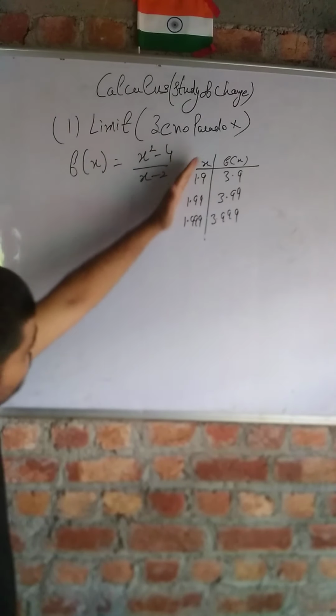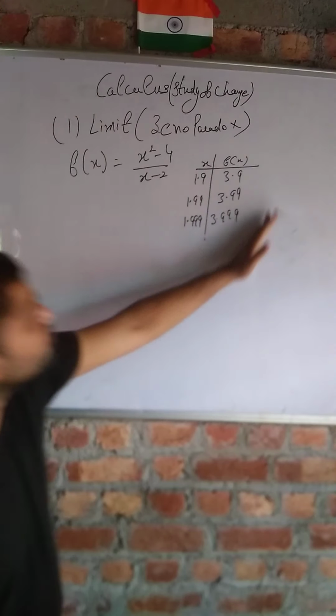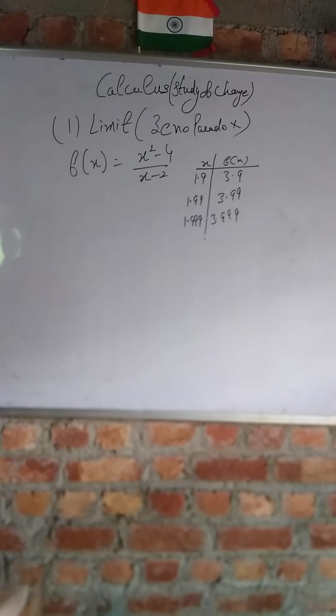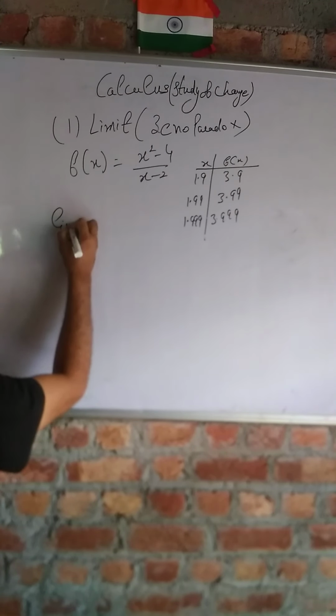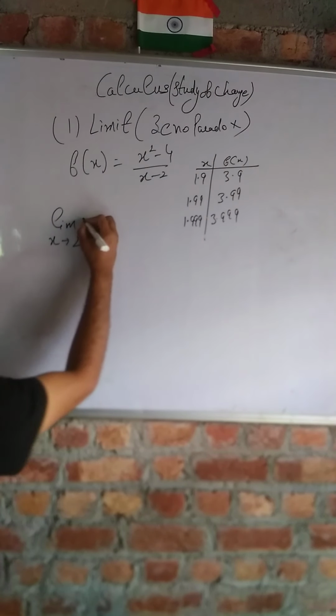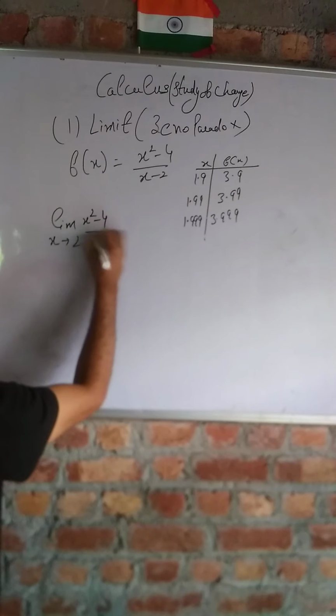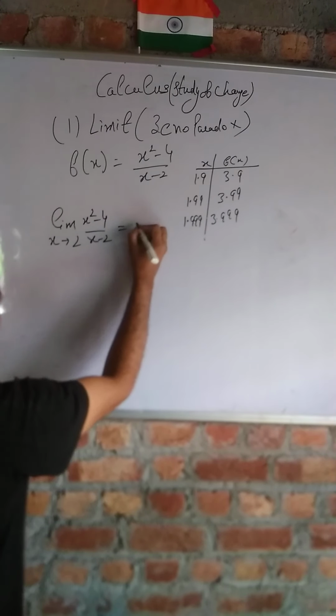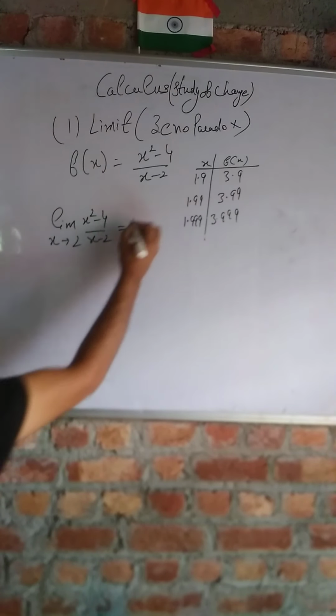So students, from this you can clearly see that when x is approaching 2, your function is approaching the value of 4. So we can say that the limit as x tends to 2 of f(x), where f(x) is the function (x² − 4)/(x − 2), approaches the value of 4, or we can say it is equal to 4.